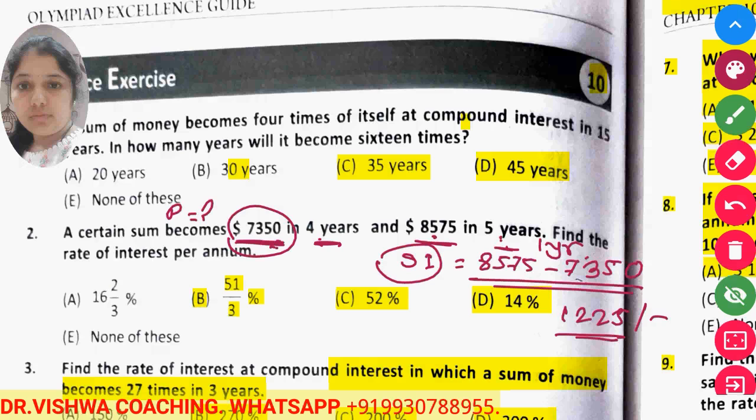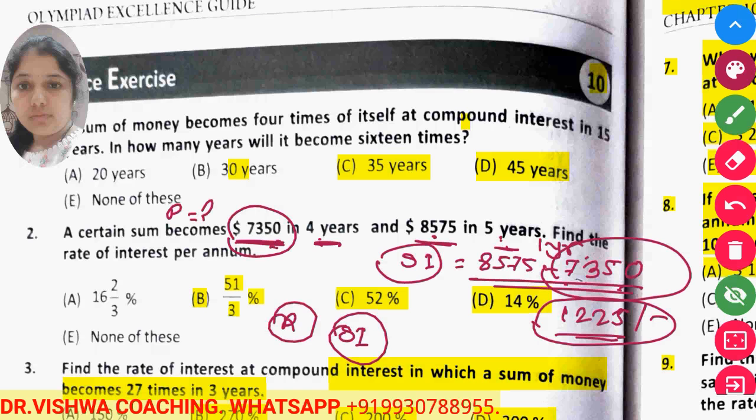Okay, now forget about the sum. See, if I had this much money, 7350, and a certain rate is applied, simple interest is calculated as 1225. So what is the rate? You can find the rate because you know the time period, which is 1 year. We have our principal as 7350 and we know the simple interest value, which is 1225. So we can find the rate.